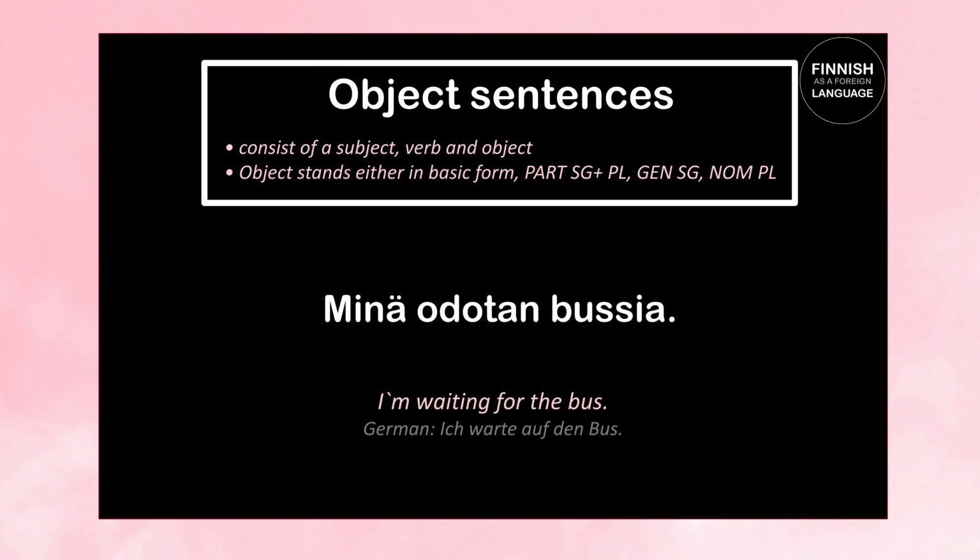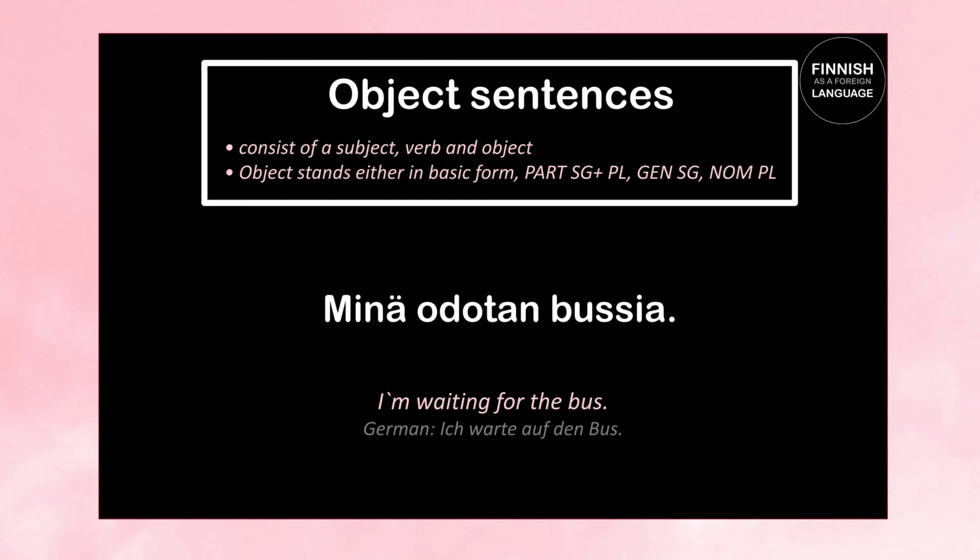Minä odotan bussia means I'm waiting for the bus. Minä means I, it's the subject. Odotan, here's our verb. It's the first person singular present tense of the verb odottaa, which means to wait, and bussia here means bus, standing here in the partitive case because of the verb odottaa. So let's repeat. Minä odotan bussia. I'm waiting for the bus. So here we had an example with the partitive singular.